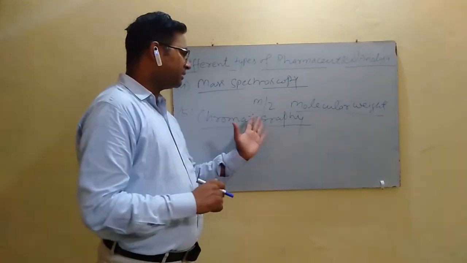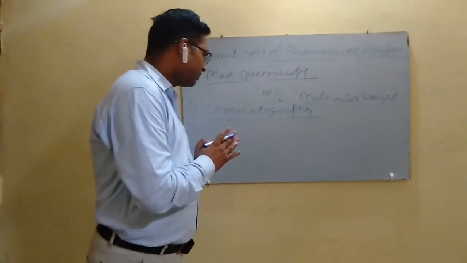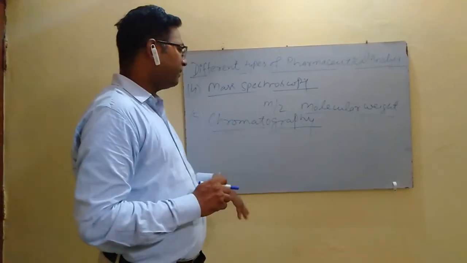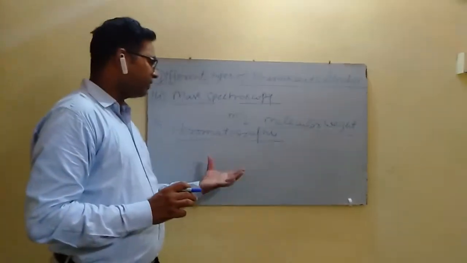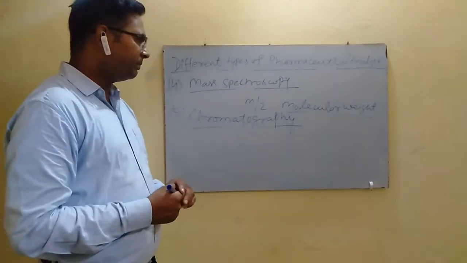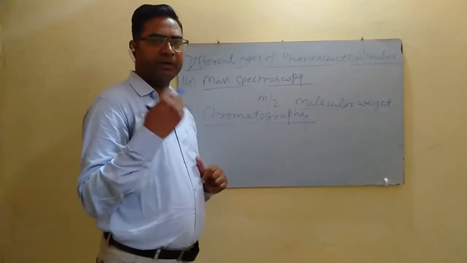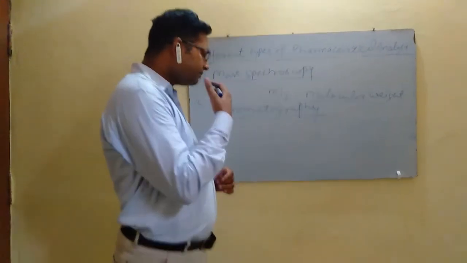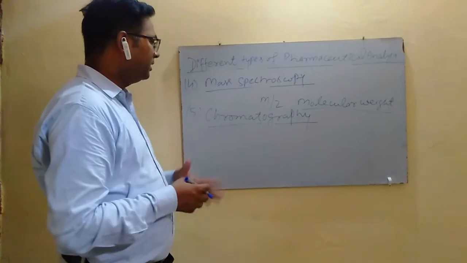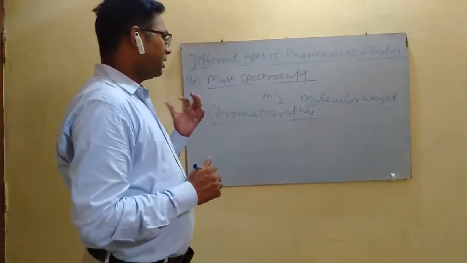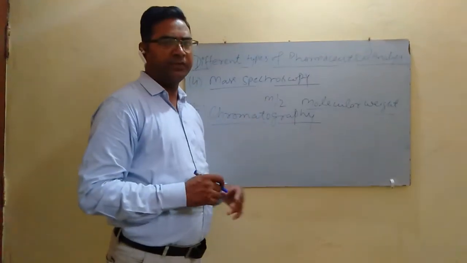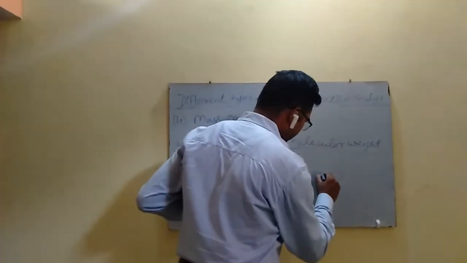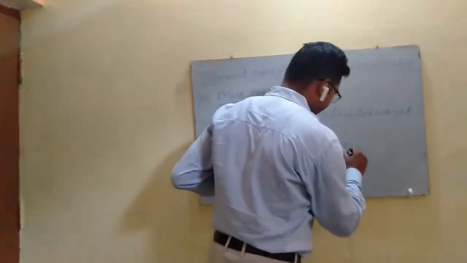After separation of the different components of the mixture, their quantity may also be determined with the help of gas chromatography or high performance liquid chromatography. Some other techniques of chromatography are paper chromatography, thin layer chromatography, column chromatography, and high performance thin layer chromatography.